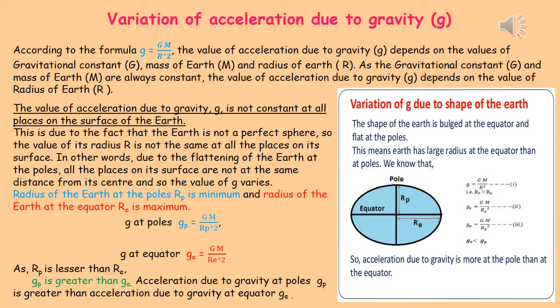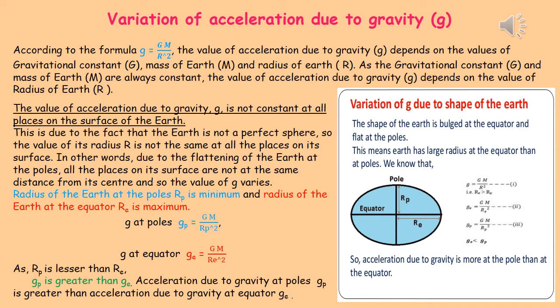Is the acceleration due to gravity of Earth a constant quantity? Is it really constant, and is its value 9.8 meter per second square in all places of Earth? No, it is not. 9.8 meter per second square is the average value. Actually, acceleration due to gravity small g varies in different places of Earth.